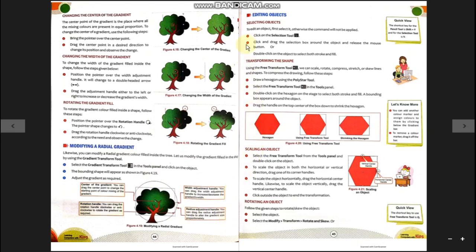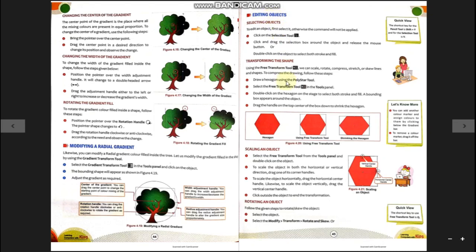Now students, let us come and know how to select objects. We are under the topic editing objects. Editing objects means doing some modification to the objects. It could be resizing, converting from one shape to another, increasing or decreasing the shape and size. All these come under the editing of the object.